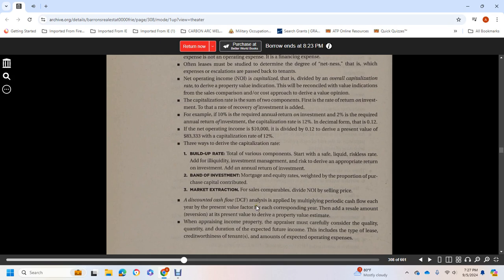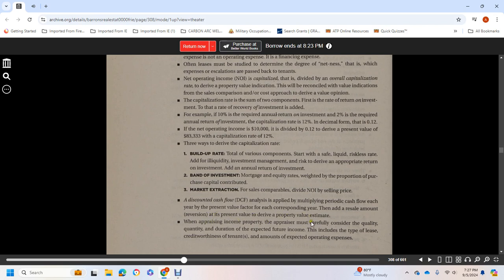One way to derive the capitalization rate is the build-up method. Its components start with the safe, liquid, riskless rate, plus allowances for illiquidity, investment management, and risk, to derive the appropriate return on the investment. Other methods include the band of investments, or mortgage-equity rates, weighted in proportion to the capital contributed, and market extraction from comparable sales, dividing net operating income by selling price. Advanced discounted cash flow, or DCF, analysis multiplies each year's cash flow by the present value factor for the corresponding year, then adds the present value of the resale reversion to derive the property value estimate.